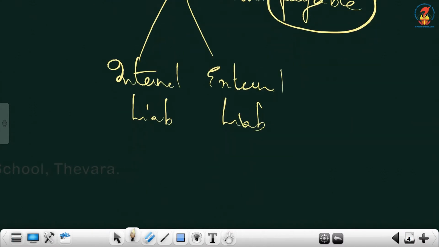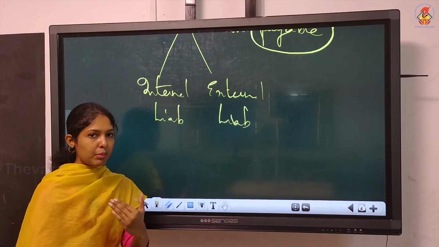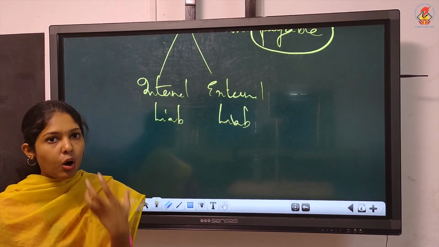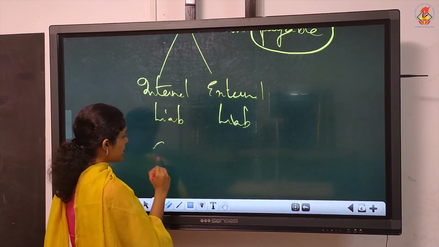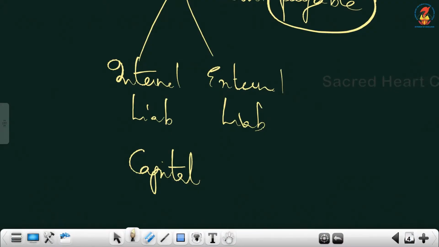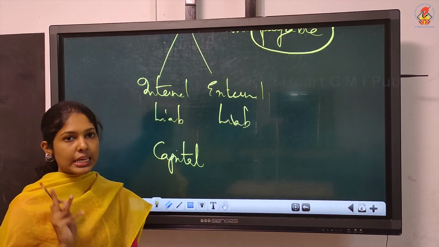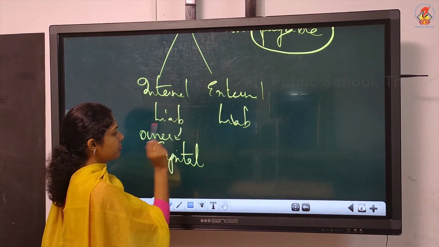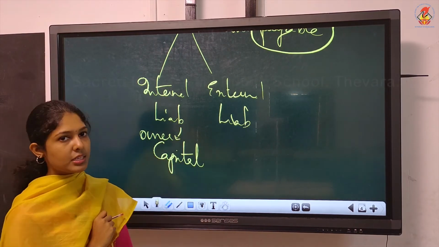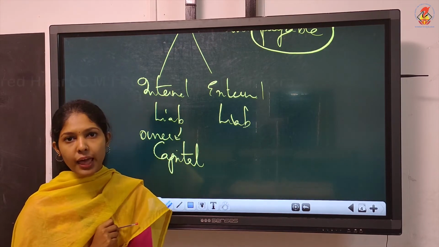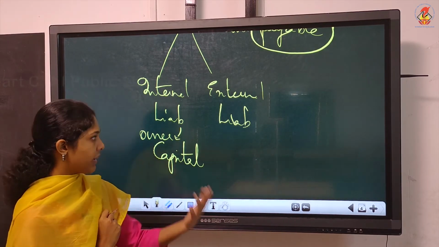As the name indicates, internal means the liability towards internal people. Internal people means towards the owner, and that liability is capital. So capital is an internal liability. The liability towards owner is known as internal liability, and the example is capital. So what can be external liability? Liability towards outside parties other than owners. All will come under external.